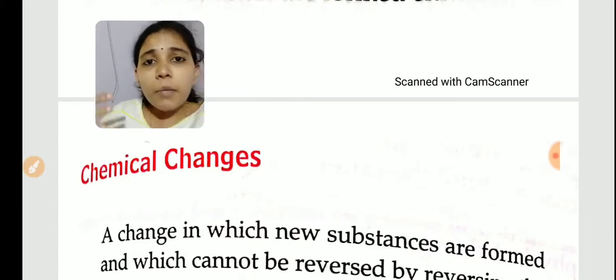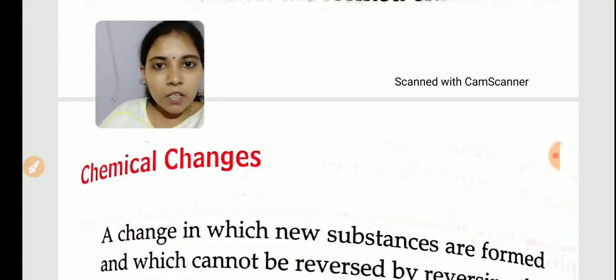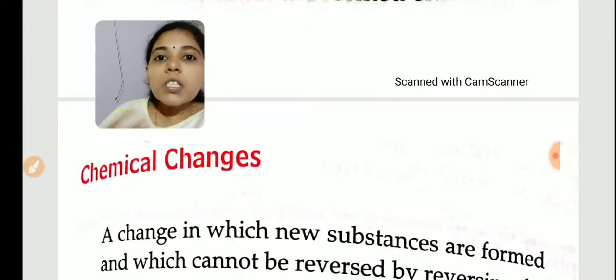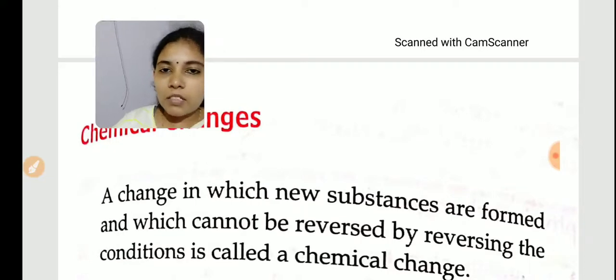For example, when we are burning a paper, what happened? White color paper changed to black color ash powder. So, a new substance is formed. Is it possible that black color ash powder can change back to paper? No, irreversible. We cannot reverse the condition. That is called a chemical change. Chemical change means a change in which new substances are formed and which is irreversible. We cannot reverse it. That is known as a chemical change. A change in which new substances are formed and which cannot be reversed is called a chemical change.